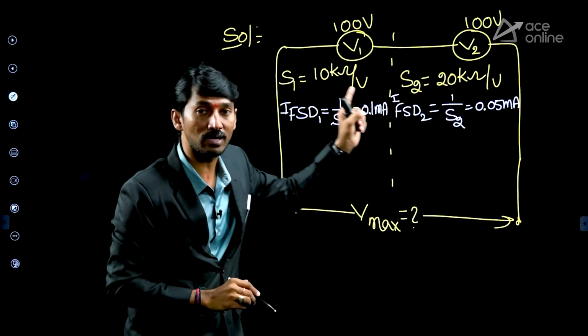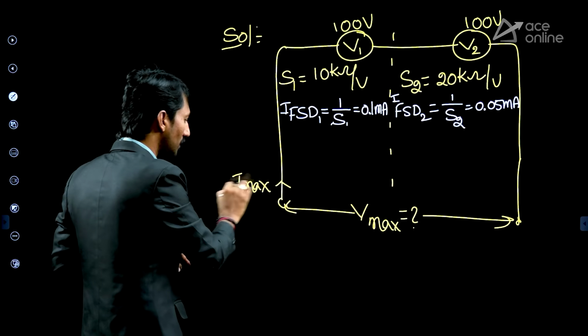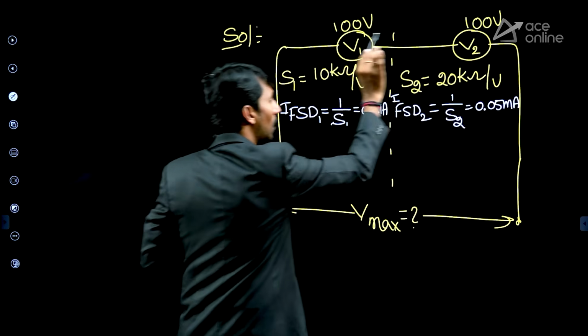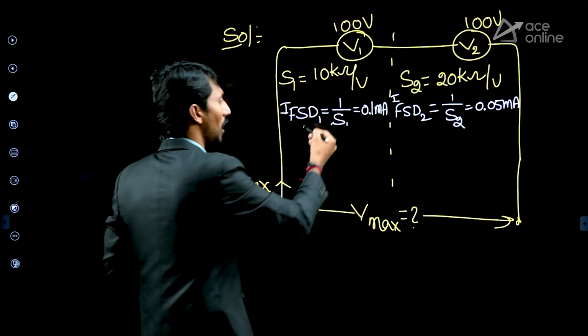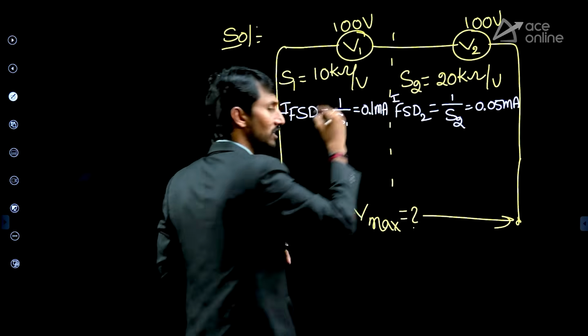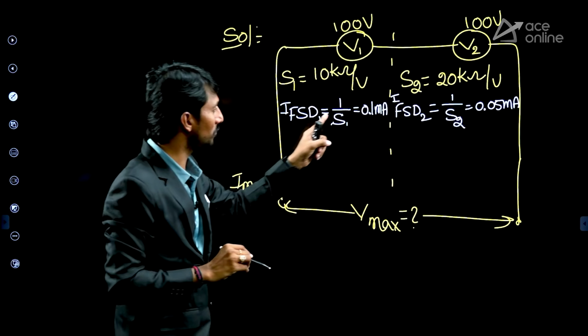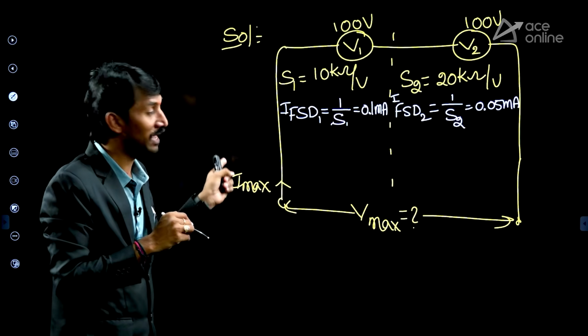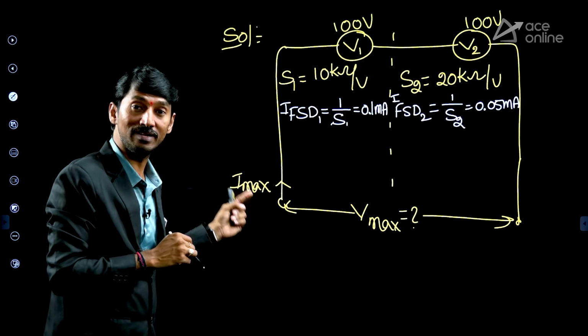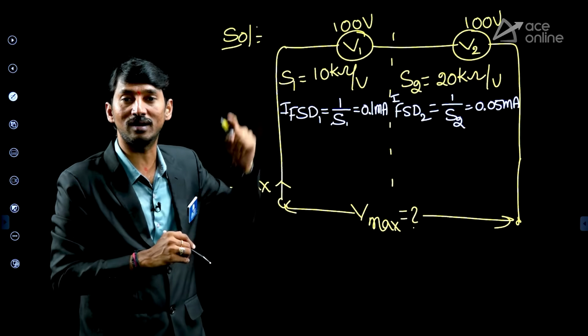But as both are connected in series, what is the maximum current allowed by the combination? The majority of people generally say, sir, 0.1 is more, no sir, 0.1 is maximum. I am not asking which of these two is maximum. Our requirement is, for the combination, which current is the maximum current allowed?